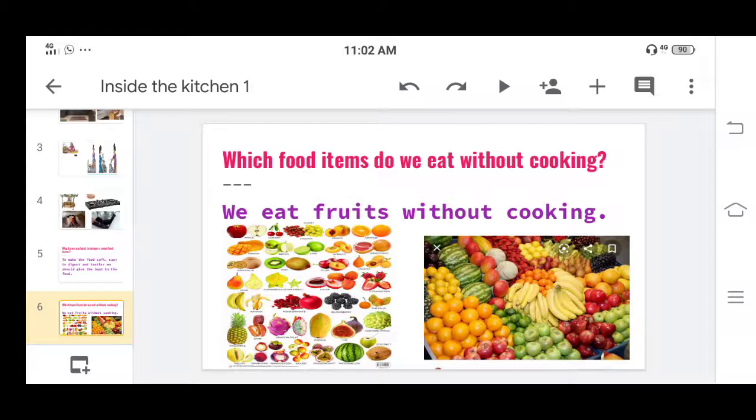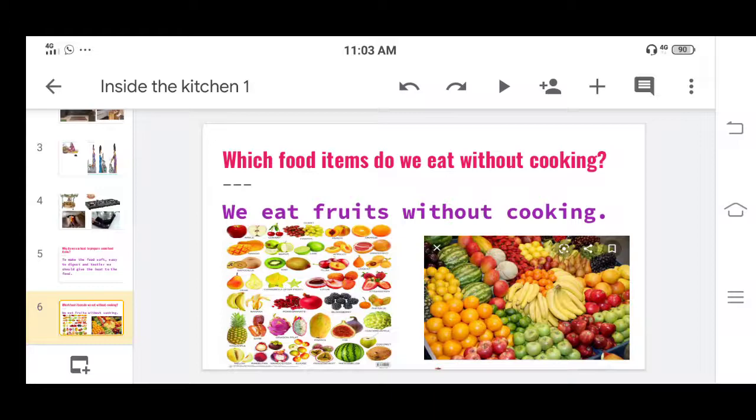What happens if we cook the fruits? If we cook the fruits, whatever nutrients you would get from those fruits, they may be lost. Even doctors suggest eating the fruits, but we never cook them. We eat them without cooking.